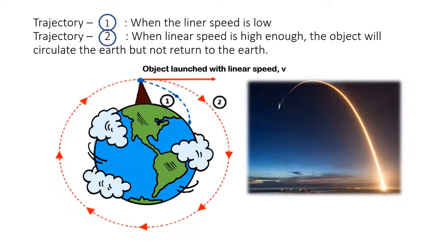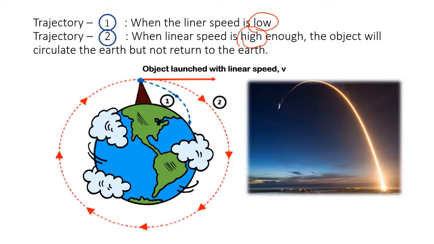A trajectory, or flight path, is the path that an object with mass and motion follows through space as a function of time. Now let's look at this picture carefully. When the linear speed is low, the flying object will return to the Earth. But when the linear speed is high enough, the object will circulate the Earth, but not return to the Earth.